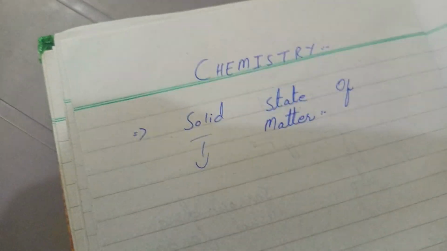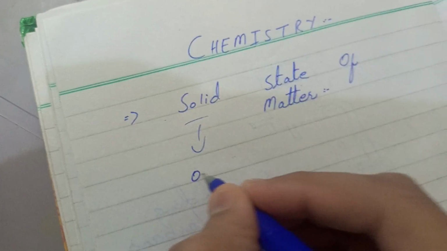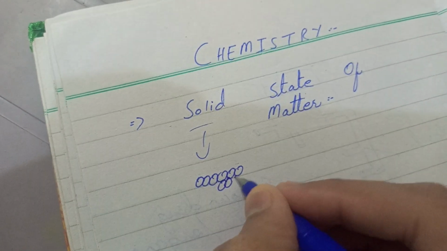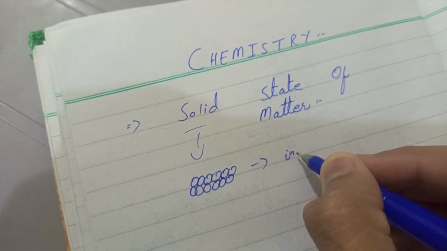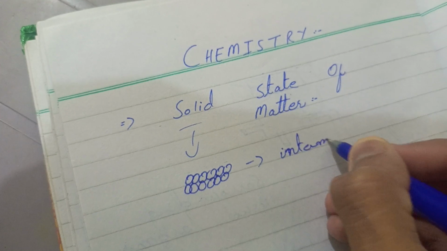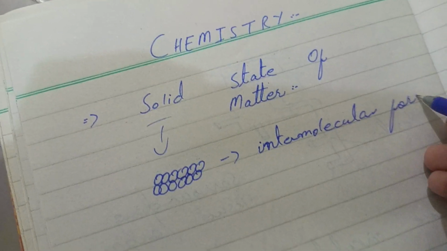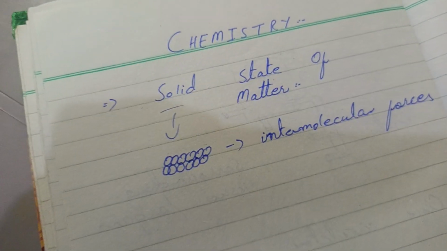Like, only solid. So the first thing that you have to know about the solid state is that the inner particles of the solid are arranged orderly and tightly packed to each other because of the intermolecular forces. Which kind of forces we'll discuss in the further videos, but currently we are discussing only the introduction regarding the solid.